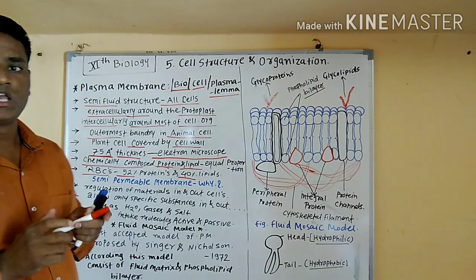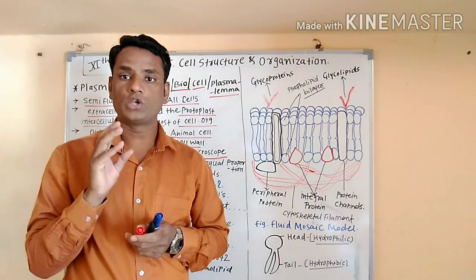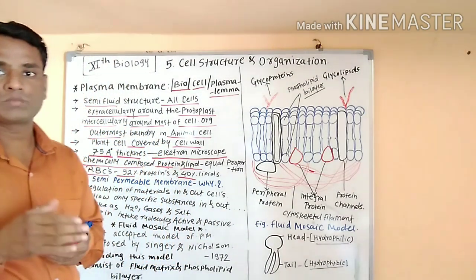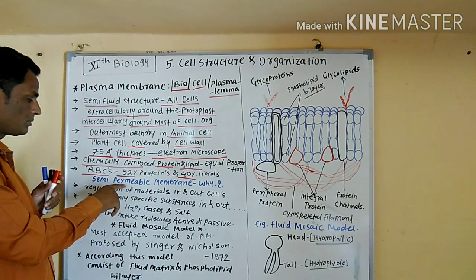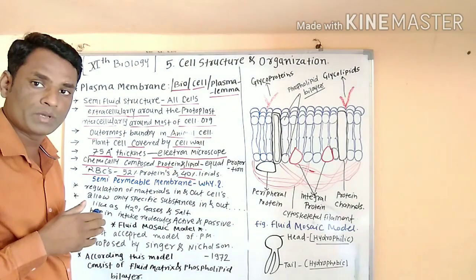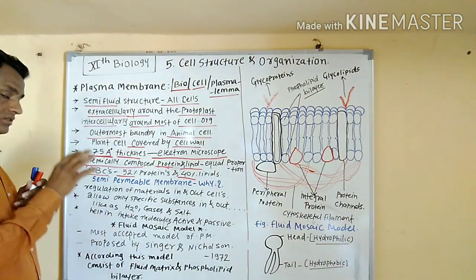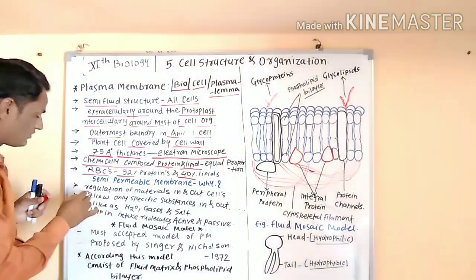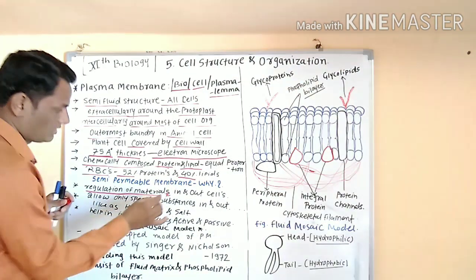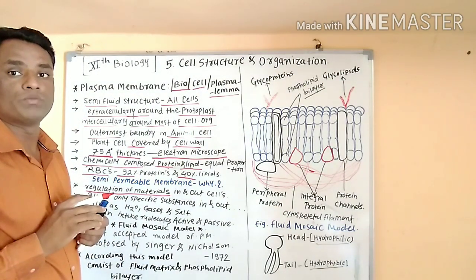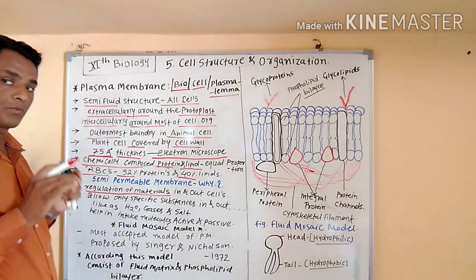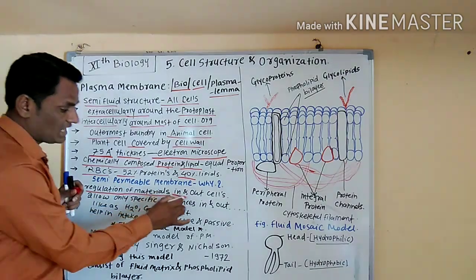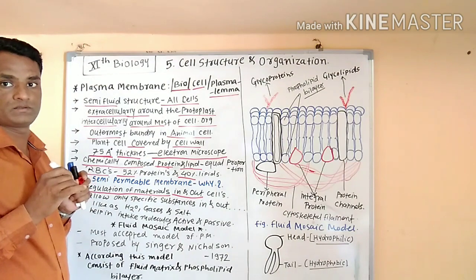Plasma membrane is a semi-permeable membrane, also known as a selectively permeable membrane. Why is the plasma membrane known as a semi-permeable or selectively permeable membrane? Because an important function of the plasma membrane is the regulation of materials in and out of the cells.